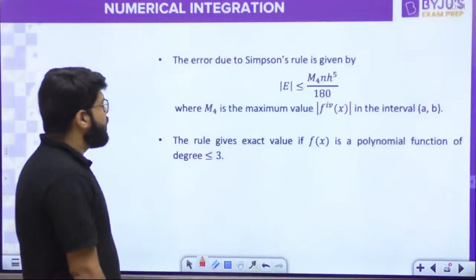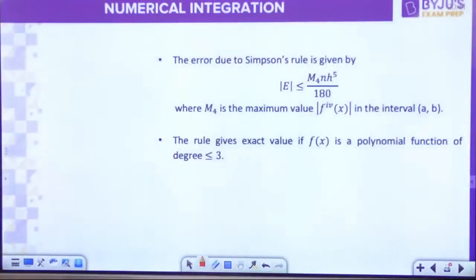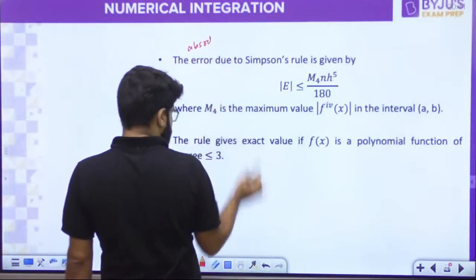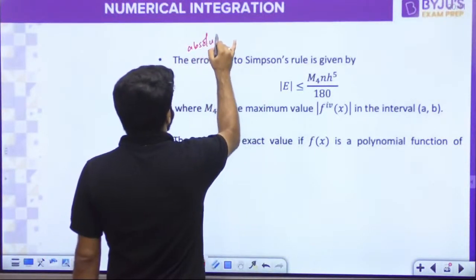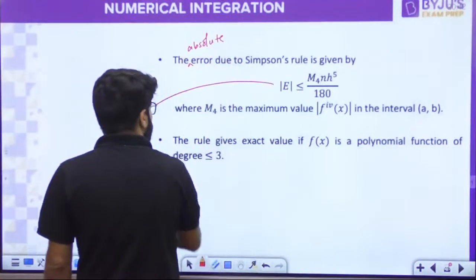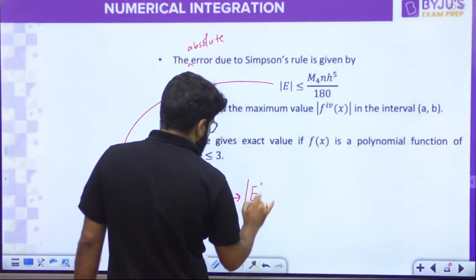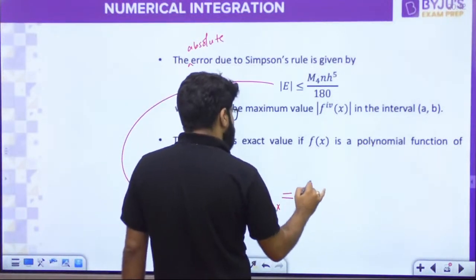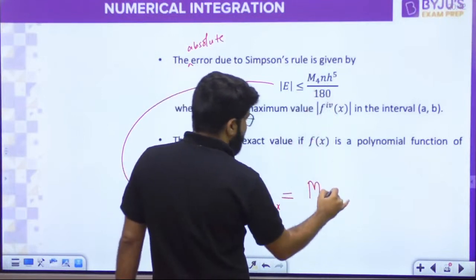Chalo guys, so okay, error and then question. What is the error? Absolute error. Again, I will call it the absolute error. What is the absolute error due to Simpson's rule? What is the maximum value of the error? That will matter a lot. Question maximum absolute error पे आ सकता है ज़्यादा से ज़्यादा. Maximum absolute error is M4 N H power 5.